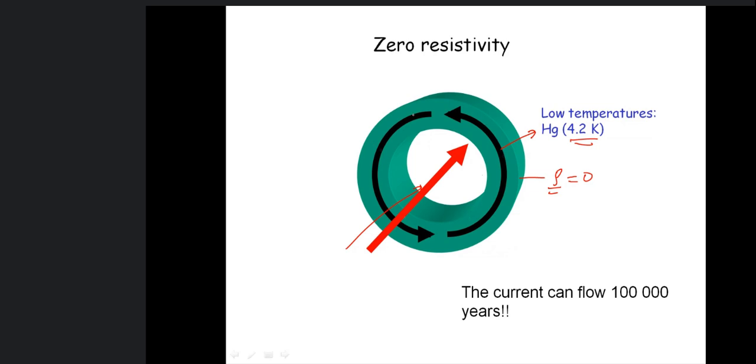So there will be no dissipation of energy, and this current should continue in this loop forever if resistivity is zero. These experiments were done along with some theoretical predictions, calculations and simulations, and they observed that current can flow for 10,000 years or more than that. It is 100,000 years.